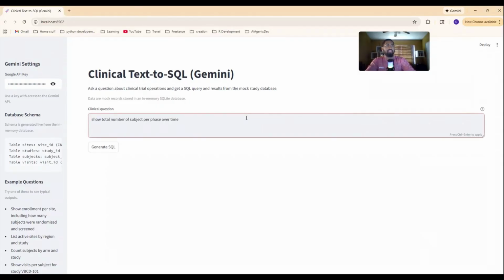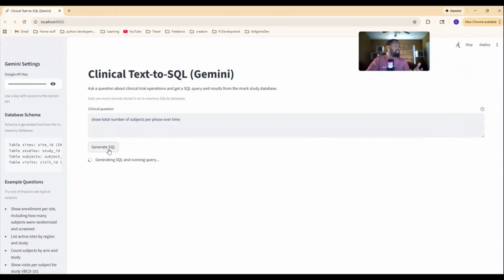It is: show total number of subjects per phase over time. So what I'm thinking is it should either be a scatter plot or bar plot that it comes out with, but we just want to run it and see what it produces.